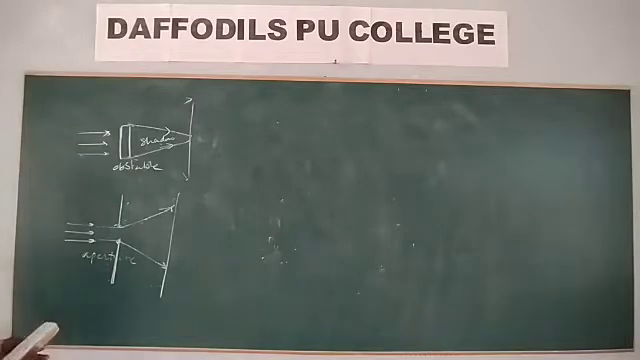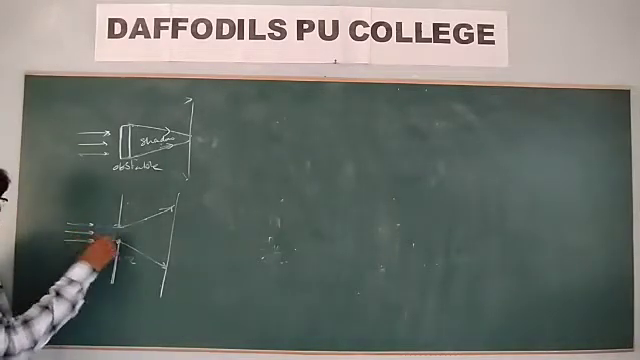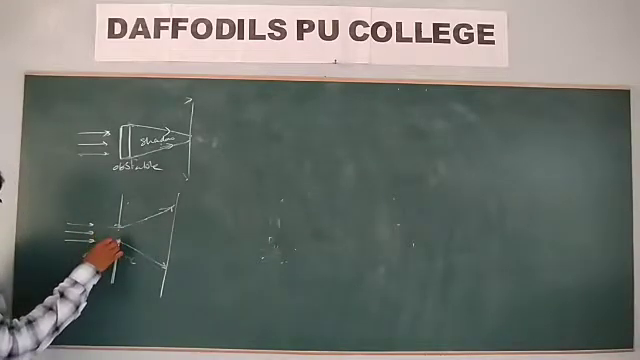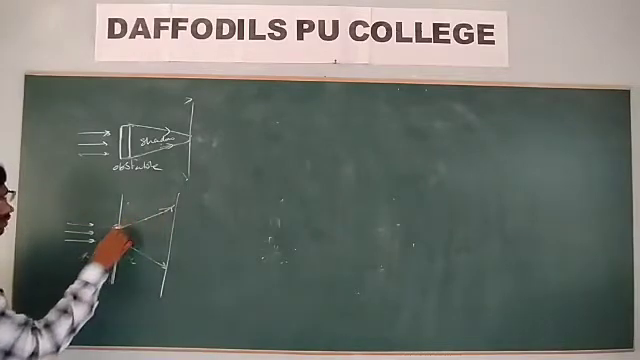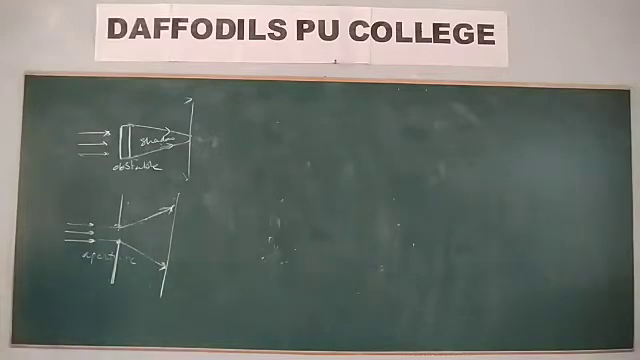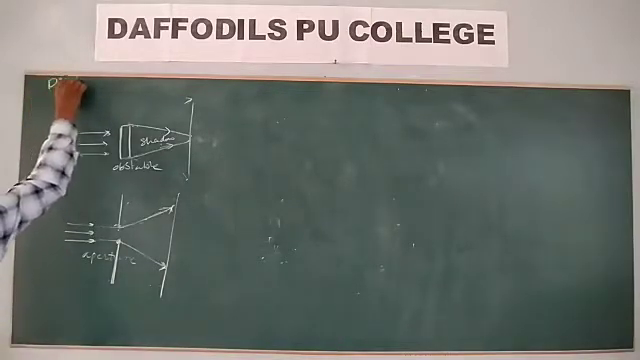Now here also, if you take this aperture, the light enters and passes through this aperture. Thereafter, behind it we have a shadow, but the light is entering into the geometrical shadow of this aperture. This is the phenomenon of light that we call diffraction of light.